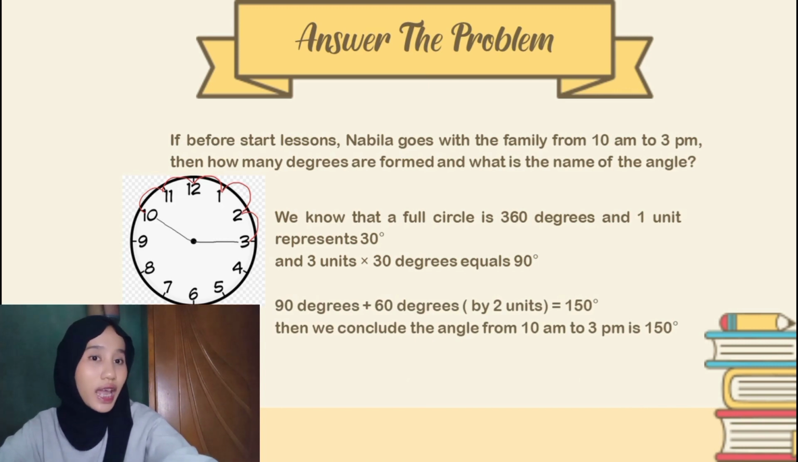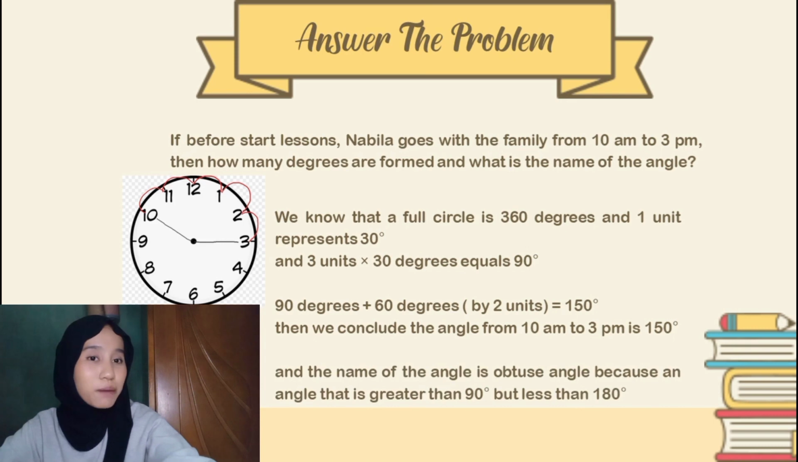Then we conclude the angle from 10 a.m. to 3 p.m. is 150 degrees. And the name of the angle is obtuse angle, because it is greater than 90 degrees but less than 180 degrees.